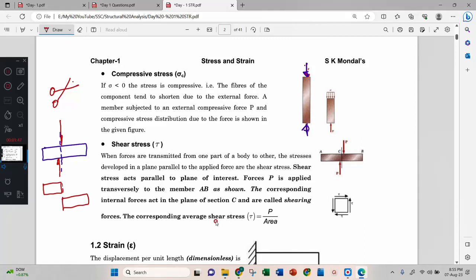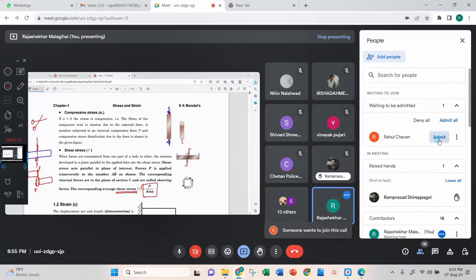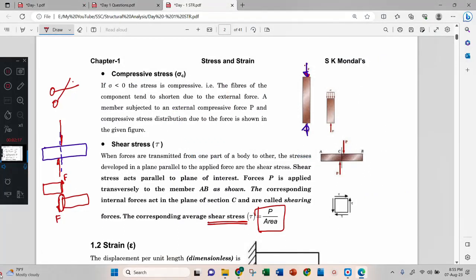When it cuts, you will have one force in this area and another force in this area. If this force is F and this force is F, and the area is A, then again you get F by A, a force per area, that is a stress. Such stress is called shear stress. Another name for shear stress is tangential stress.